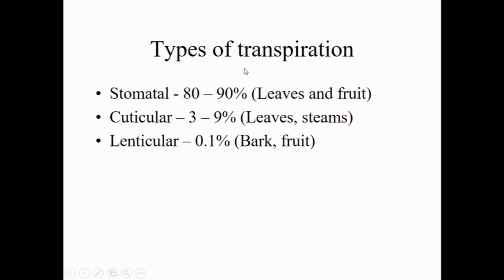Then what are the different types of transpiration? There are three types of transpiration: stomatal transpiration, cuticular transpiration, and lenticular transpiration. Stomatal transpiration is 80 to 90%, occurring through leaves and fruits. Cuticular occurs 3 to 9% through leaves and stems, and lenticular occurs 0.1%, through the woody bark and the fruits.